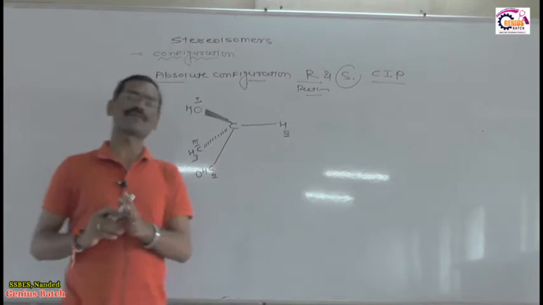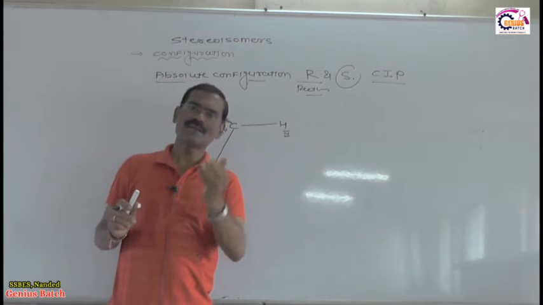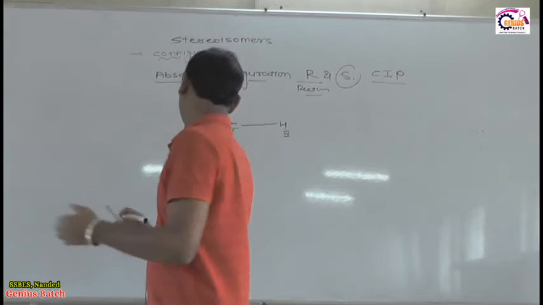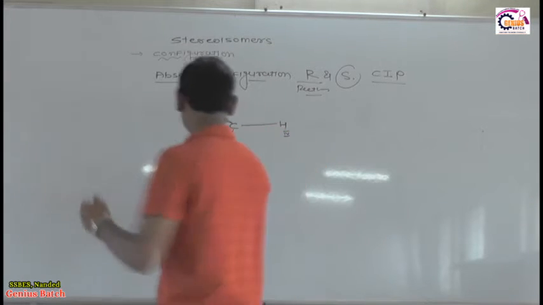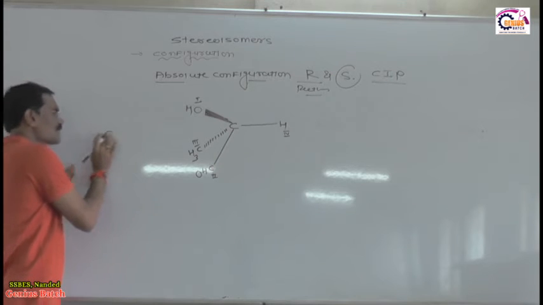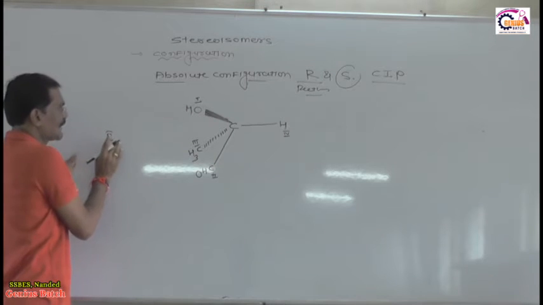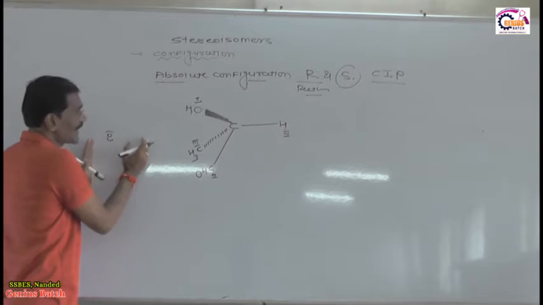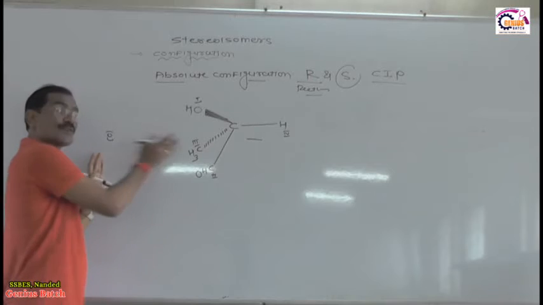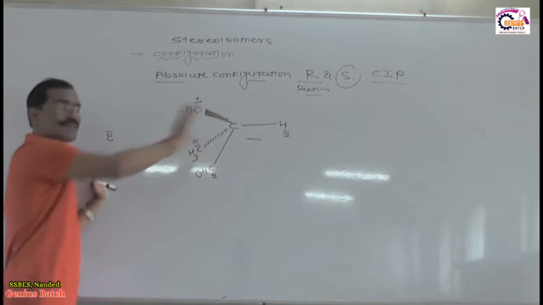Now listen very carefully. I am giving you a very important, very interesting and somewhat confusing point. See, OH, then CHO, then CH3. If we see from this side, and if the observer is on this side and the lowest priority group is on this side, that means the lowest priority group is away from the observer.